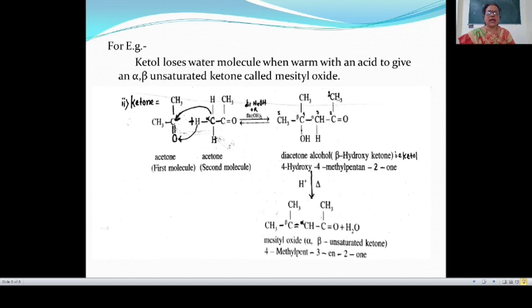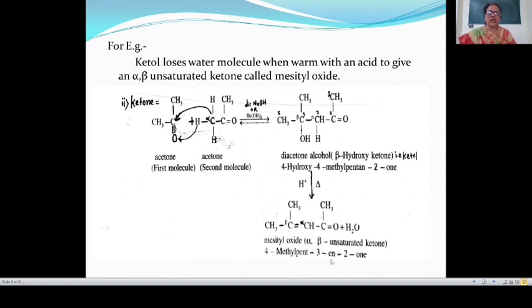Here the carbon numbers are 1, 2, 3, 4 and 5, which means this is a derivative of pentane. At the second carbon atom a ketonic group is present, therefore pentan-2-one. Then at position number 4, a methyl group is attached, and also a hydroxyl group, therefore 4-hydroxy-4-methylpentan-2-one. This is the IUPAC name of this compound.